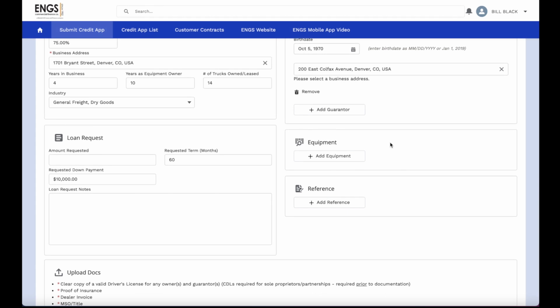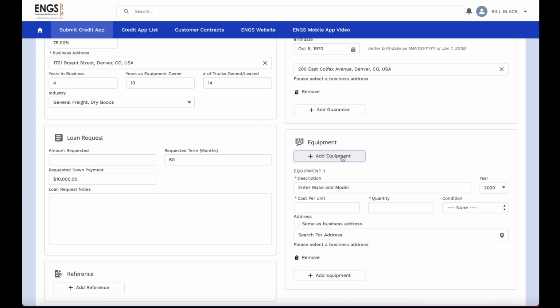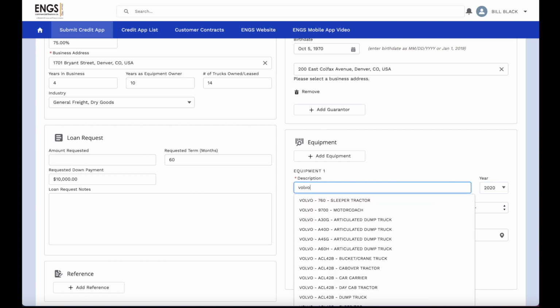Our next entry on the credit application will be the equipment section. By clicking the Add Equipment button, you'll see the appropriate fields appear for adding an equipment line item to the application. The description is a free-form field that will feed off of our catalog. As I start to type, you will see a list of equipment showing up from the catalog.